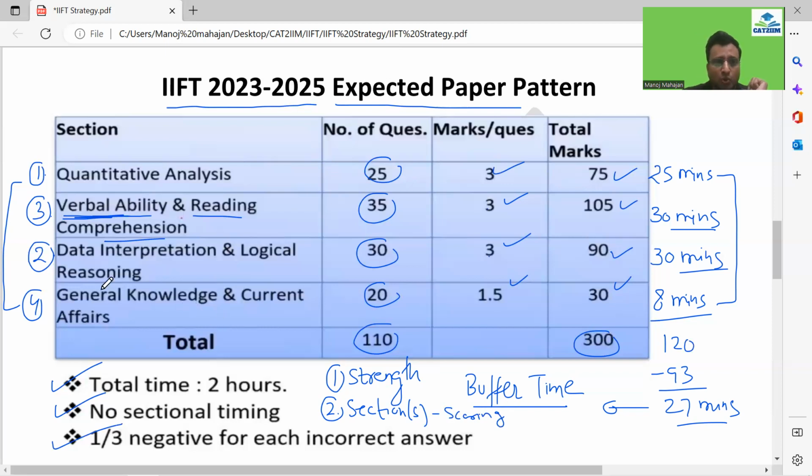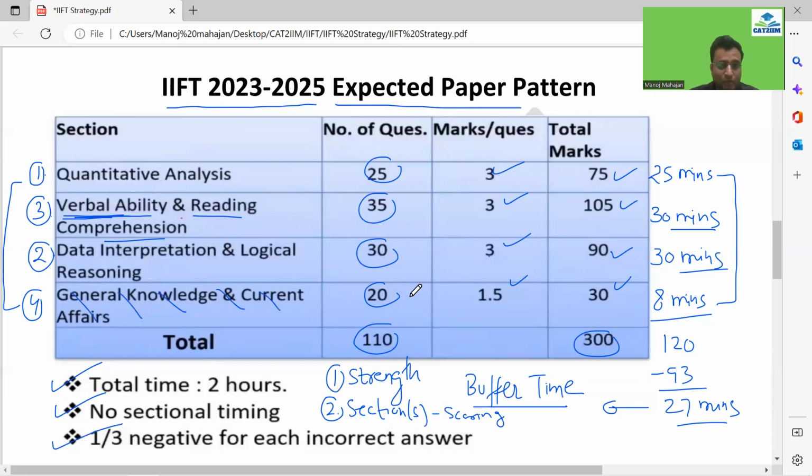Of course, you won't be spending the buffer time over here because 8 minutes is good enough to do these 20 questions, right? So my buffer time would be spent in 3 sections only. So maybe if you feel that this particular area is your strength and you know that yes, in this section there are still a few more doable ones which I can score, go and attack those questions, right?